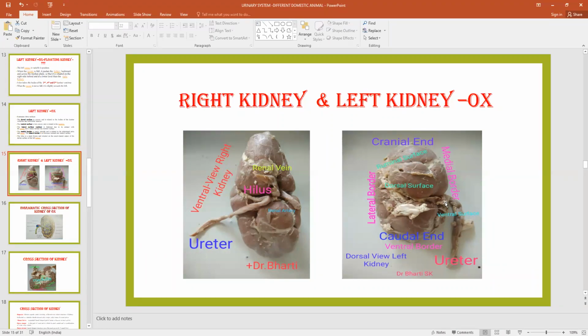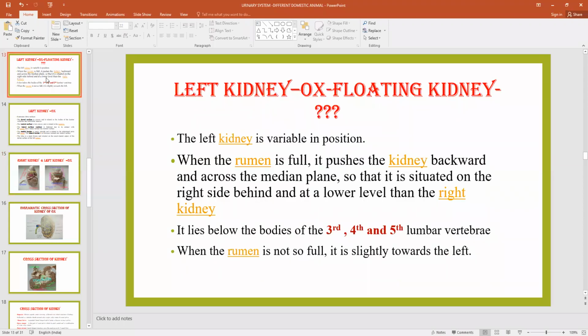Are the three surfaces clear, Ashfi? Yes, sir. Two borders: the medial border is on the side where the hilus is located and the ureter originates, and opposite to it is the lateral border. This is the cranial end, and this is the caudal end. So why is the left kidney called the floating kidney? Do you have an idea regarding this? You also discussed these positions.